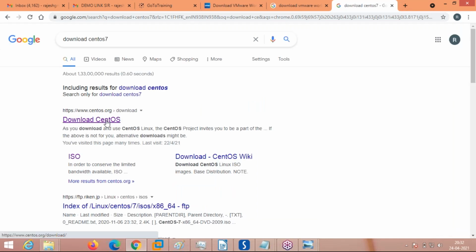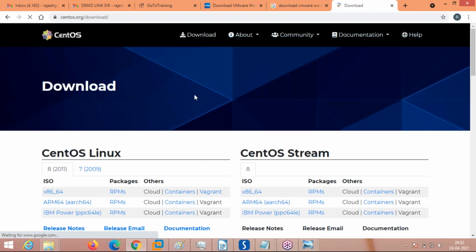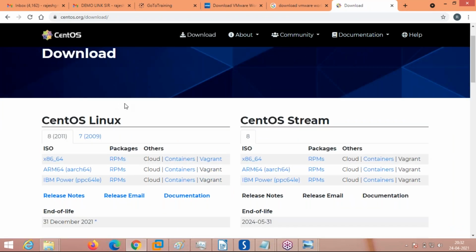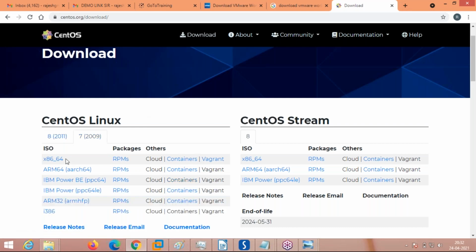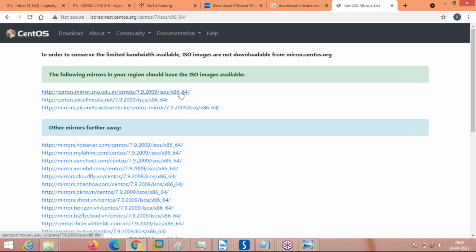See here, this option click. You are going to server. This is the Linux server. If you don't have the operating system ISO image with you, you can download like this. Go to 7 version. Click on this x86 64, which is a 64-bit operating system variant. Here you can click on any of the option. Download will start, but it will take 10 GB of operating system download. It will take around 1-2 hours depending on your internet.